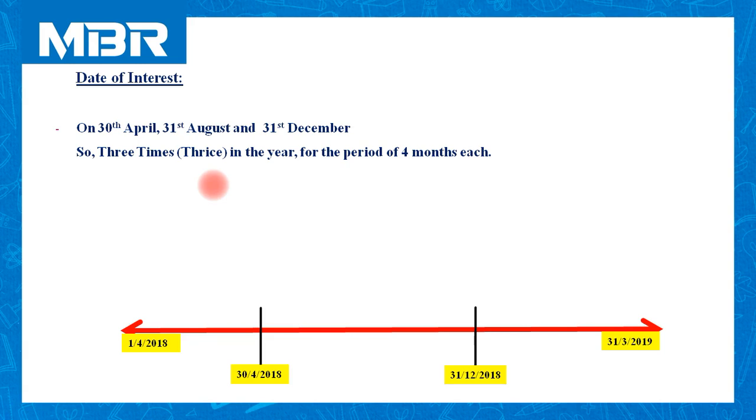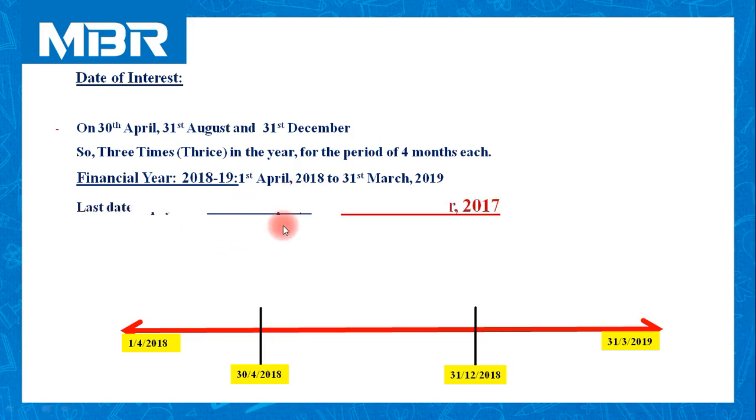You can calculate: January, February, March and April, the first 4 months, interest paid on 30th April. May, June, July, August, interest is paid on 31st August. September, October, November and December, interest is paid on 31st December. So 3 times in the year for a period of 4 months each. As per our information, our financial year is 2018-19, so from 1st April 2018 to 31st March 2019.